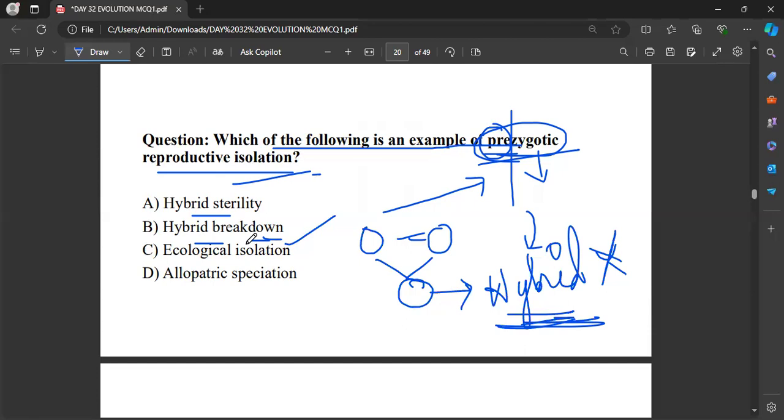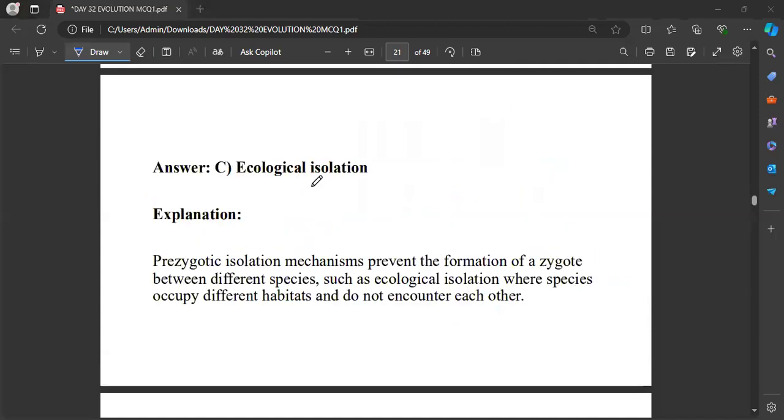Now, what is hybrid sterility? The hybrid is sterile here, so they produce sterile progeny. If it is sterile or if it is a breakdown, definitely that will be a barrier. But here they are asking what is the pre-zygotic barrier, and that will be ecological isolation.